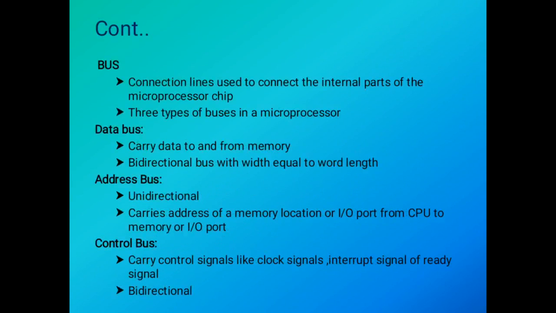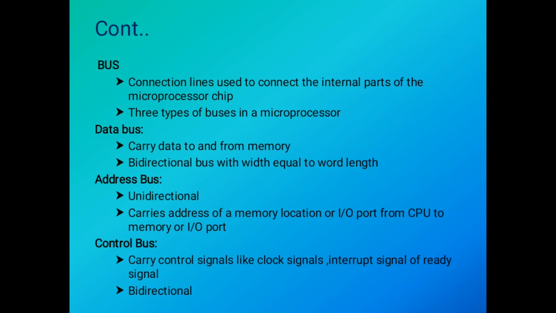Bus is a group of wires required to transfer information in parallel binary data form. It can be unidirectional or bidirectional. There are three types of bus in a microprocessor: data bus, address bus, control bus. First, look at the data bus. Data bus is a group of conducting wires which carries data only. Data bus is bidirectional, because data flows in both directions, from microprocessor to memory or I/O devices and from memory or I/O devices to microprocessor.